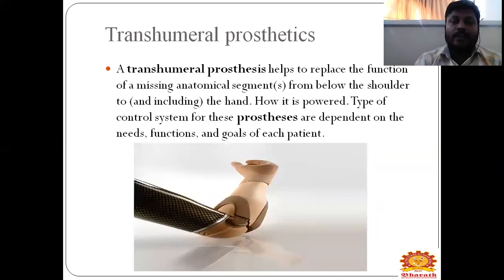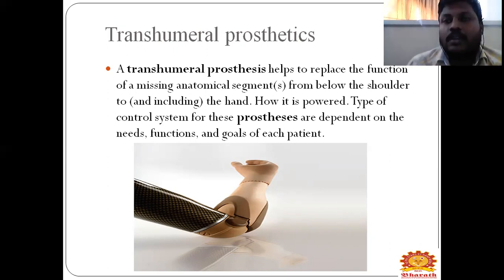Next one is your transhumeral prosthetics. What does a transhumeral prosthetic mean? It is an upper limb prosthetic, but it includes the above the elbow. That means it is from your shoulder to the whole hand.